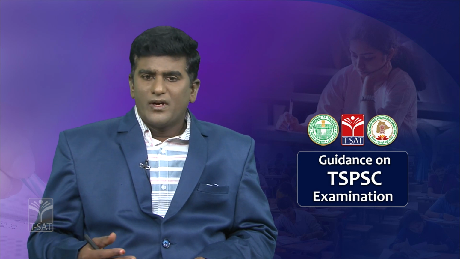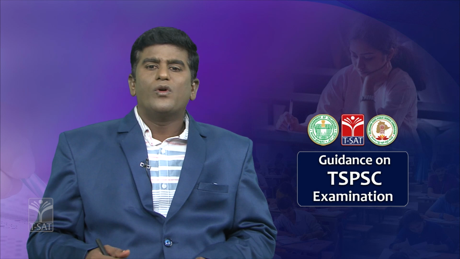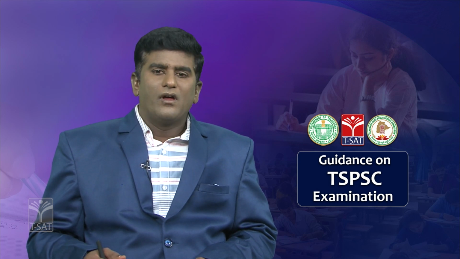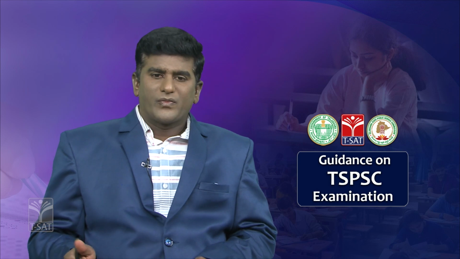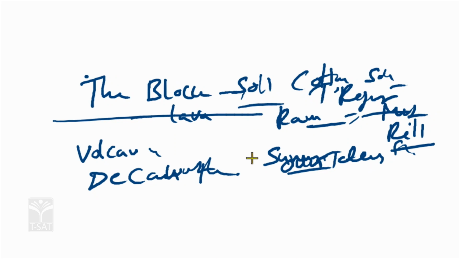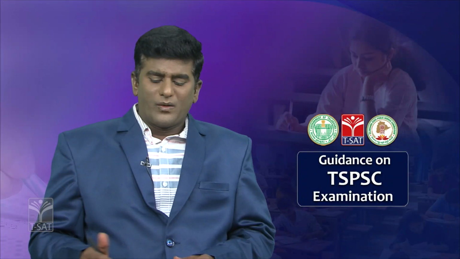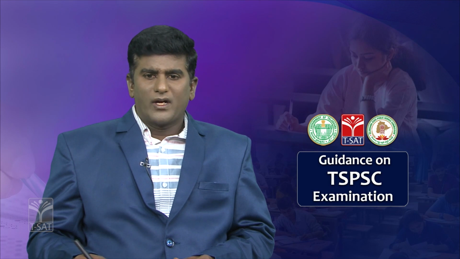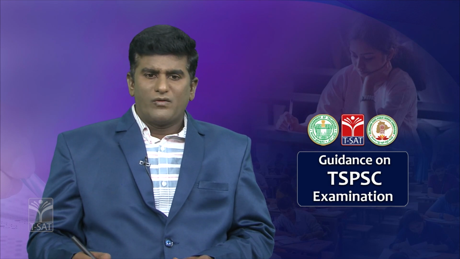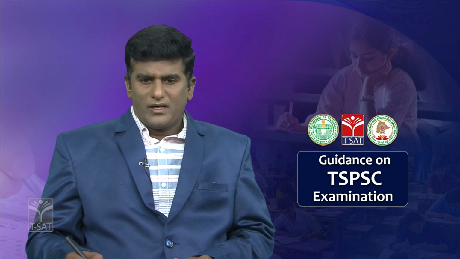Black soil is also called cotton soil, regur soil or self-tilling soil, and a huge amount of water is preserved in the soil. So that is the black soil specialization. In the Telangana state, especially Adilabad district, Mahbubabad district, Komaram district, some part of Khammam, and the southern part of the Telangana state like Mahbubnagar, Nagarkurnool, Gadwal and Jogulamba districts are covered by black soil.